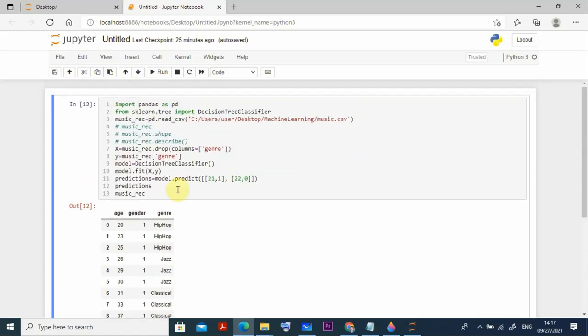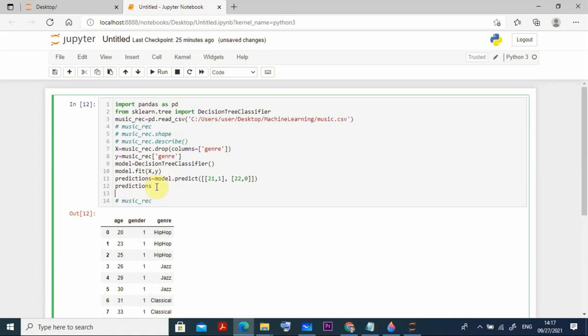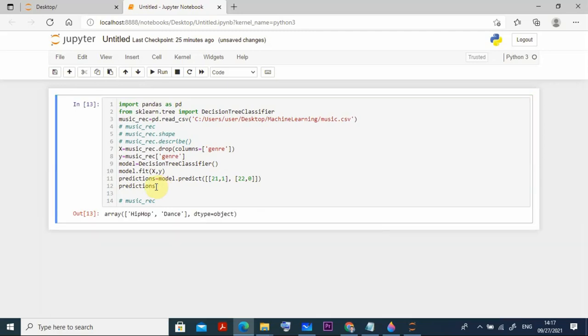If you see it here, I already predicted that, because if you go for the predictions you will get it again. I'll show you that again, don't worry. Suppose I want to comment this out, I just press Control and forward slash. Now it is commented. Now with these predictions, I again just want to enter and run this, so press Control+Enter. Then what you find is that the first one is hip hop, because the age group of 21 and 1 likes hip hop, and the second is the age group of 22 and 0, the girl, who likes dancing.